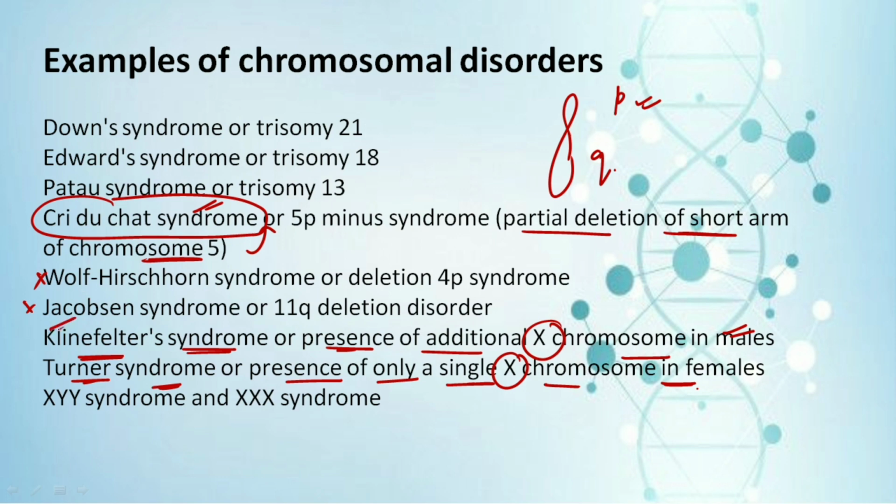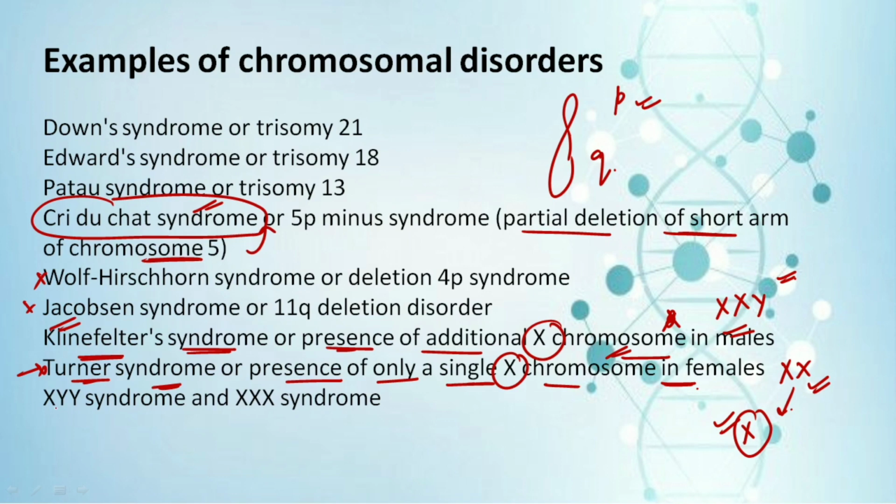So in Klinefelter's there is an additional X chromosome; normal males have XY, but in Klinefelter syndrome in males there occurs this particular condition. And in case of Turner syndrome, females usually have two X chromosomes, but because of Turner syndrome there is only a single X present in them.